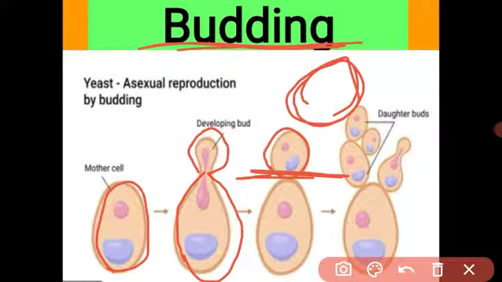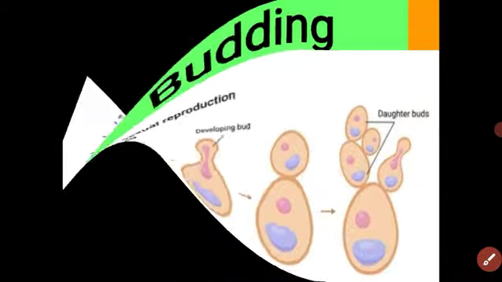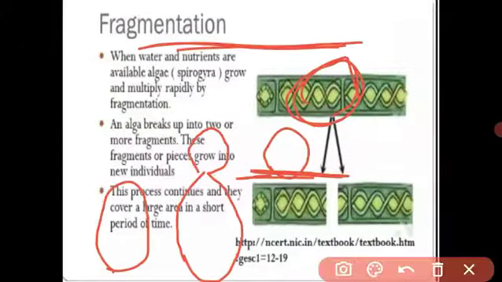Got it? Budding means what, beta? The organism produces a bud, and this bud grows and detaches from the parent's body, and the bud survives as an independent life. Got it? Next is fragmentation.